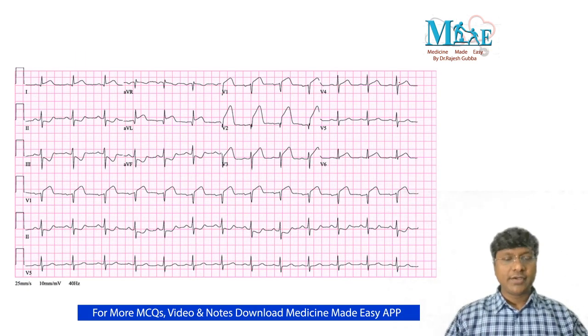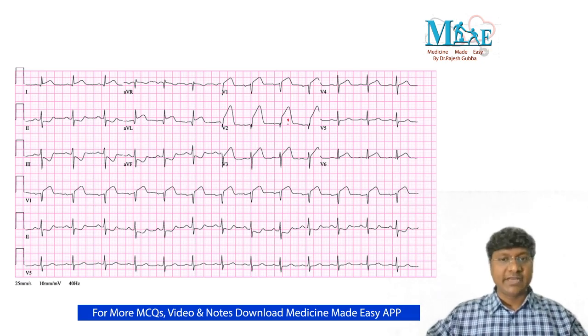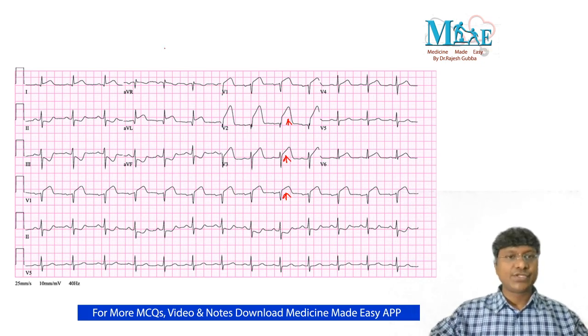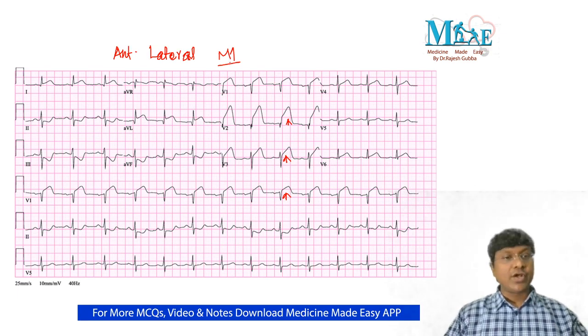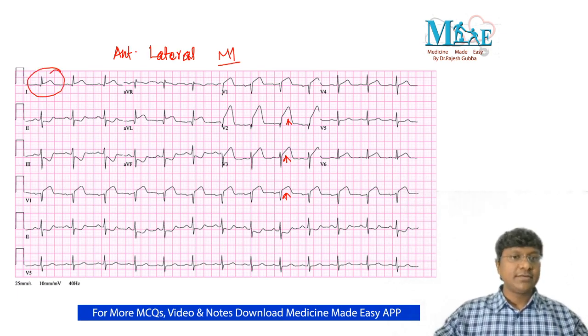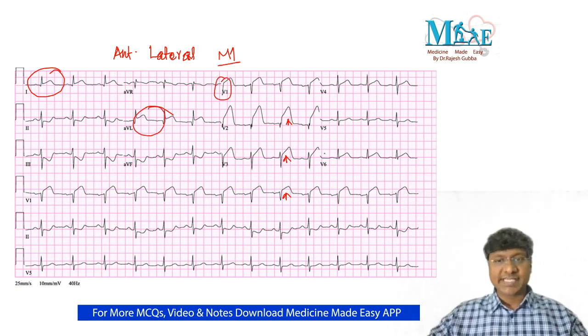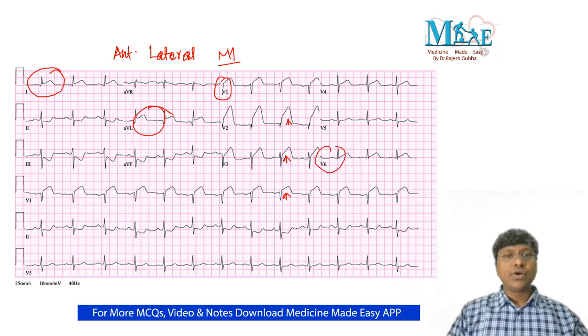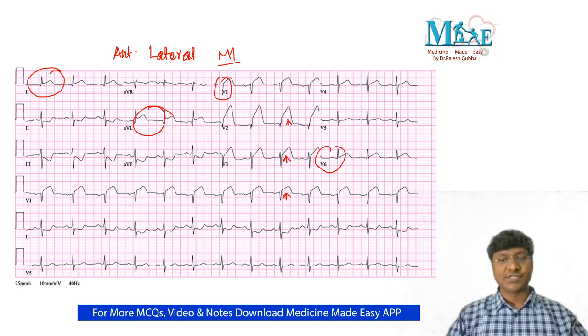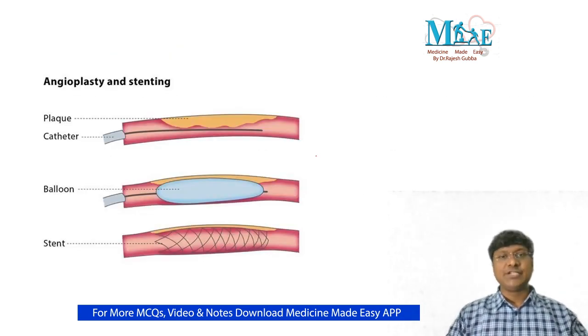So this is the ECG of your ST elevation MI. You can see that this is the ST elevation MI, which is there in the anterolateral leads. So this is the ECG suggestive of anterolateral MI. You have ST elevation in lead 1, aVL, and almost V1 to V6. So this is the anterolateral MI that you need to consider, wherein you need to give thrombolysis in this patient.